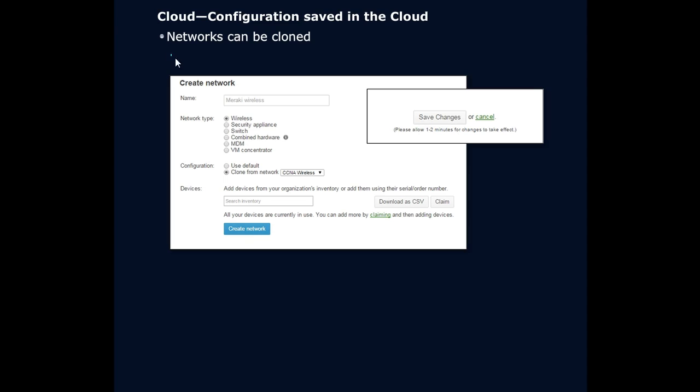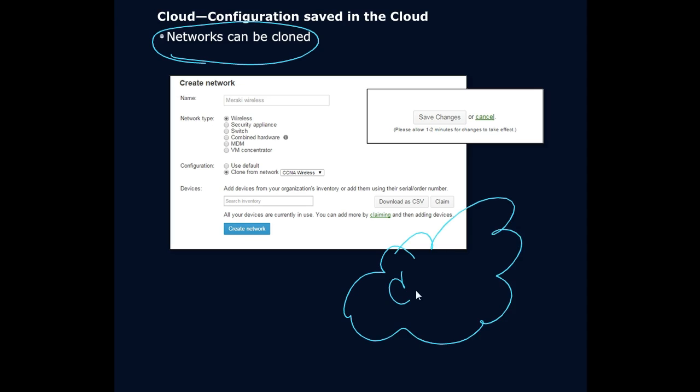We can clone networks in our environment. But what I really want you to understand is in our cloud configuration, we're relying on who to keep our configuration safe. This is all backing up to our Cisco cloud. I have my Meraki, I have my dashboard, but really it is the Cisco cloud that offers the backup. Now I have the ability to clone networks. I can clone a network in my environment. When I create a network, I can clone a network.